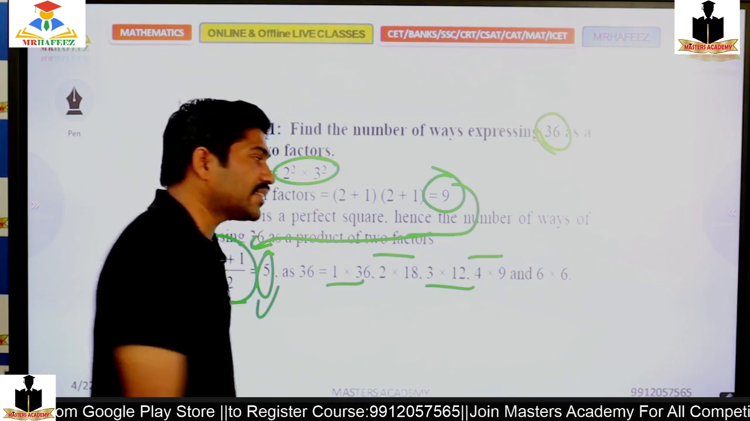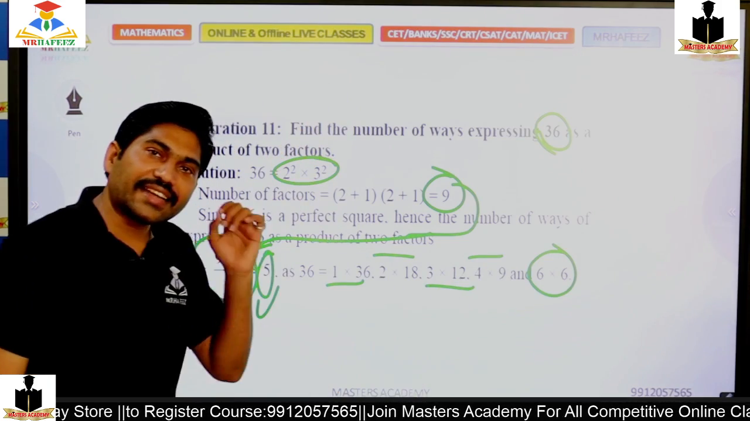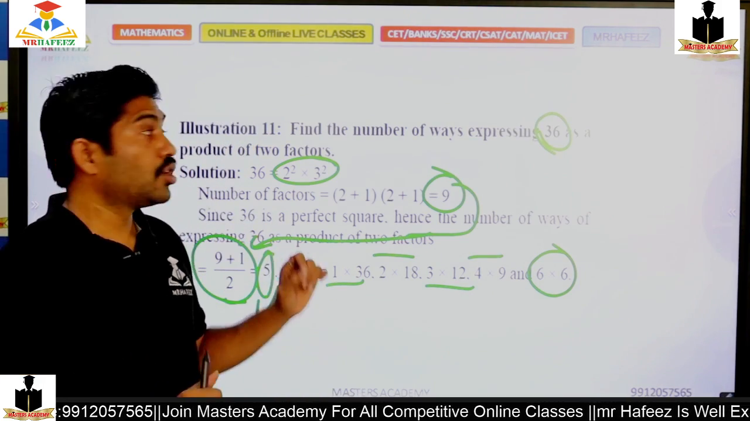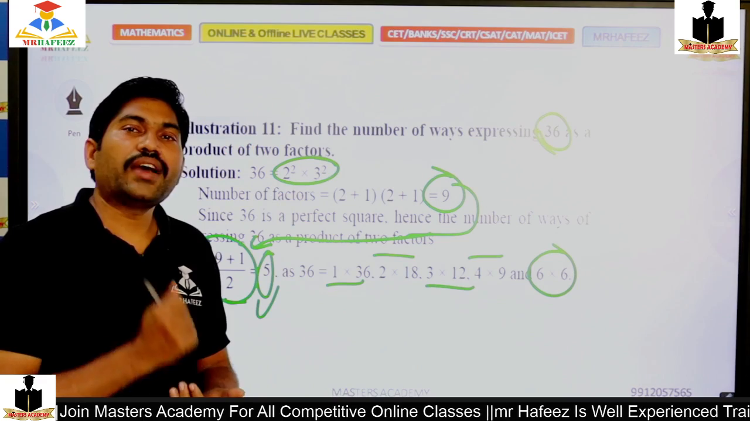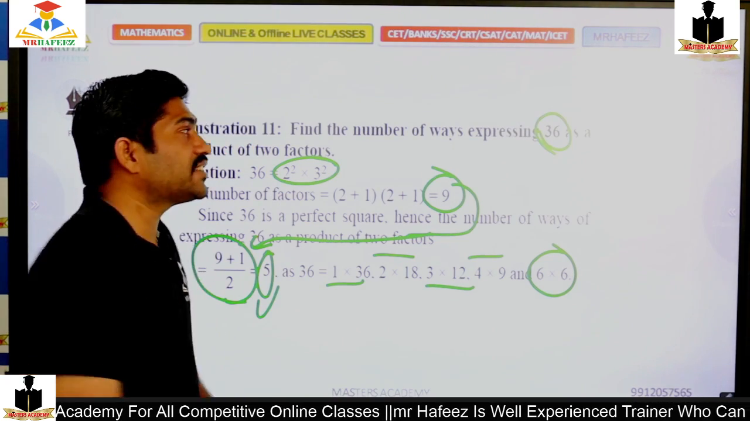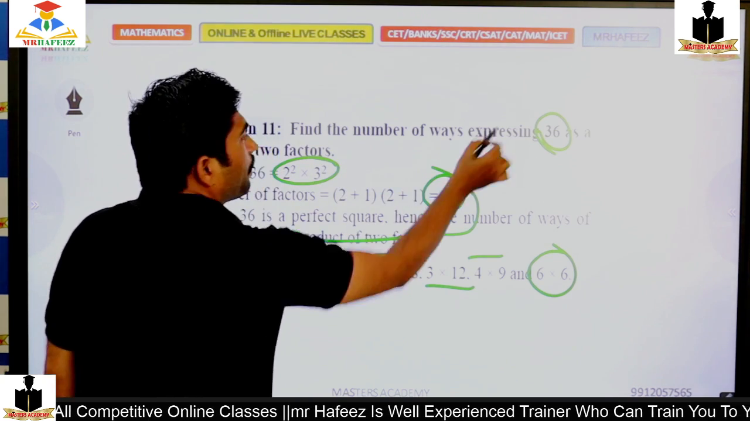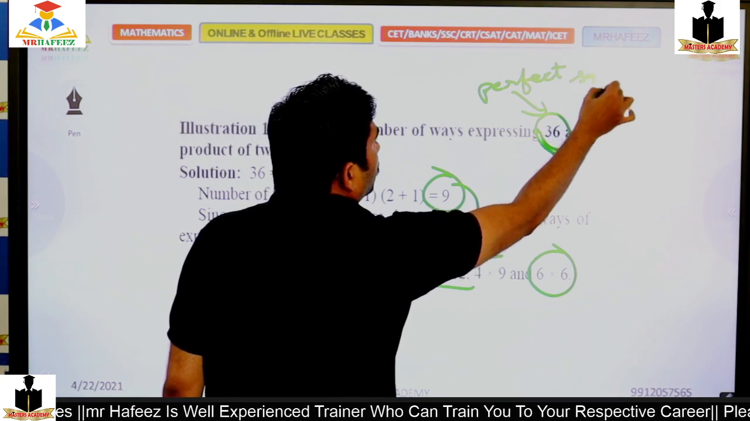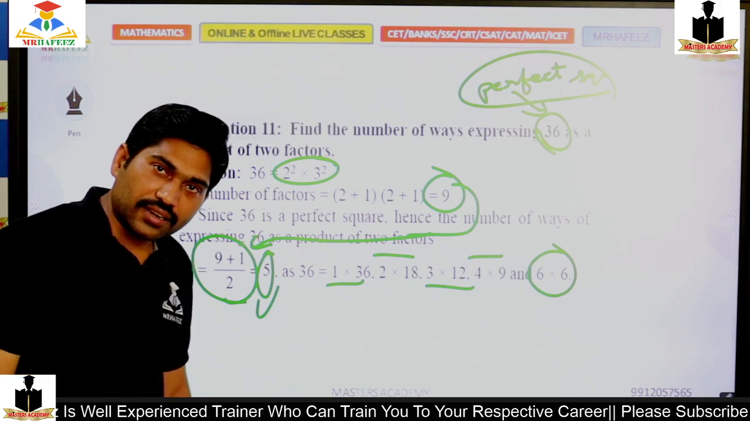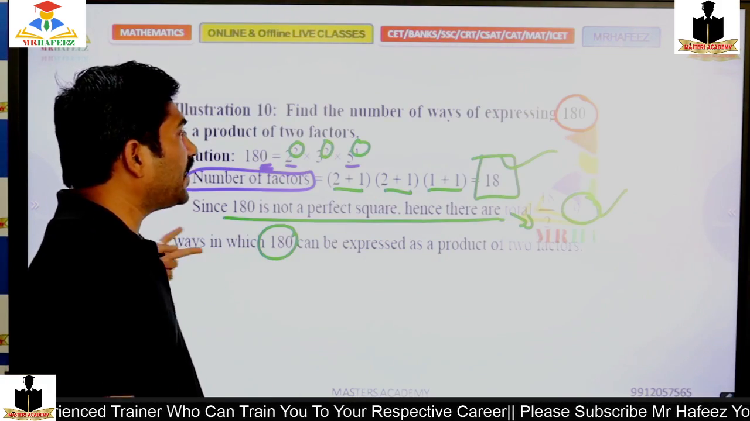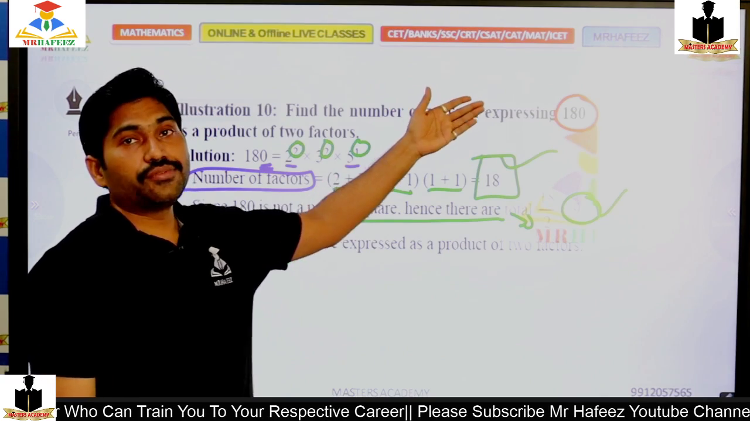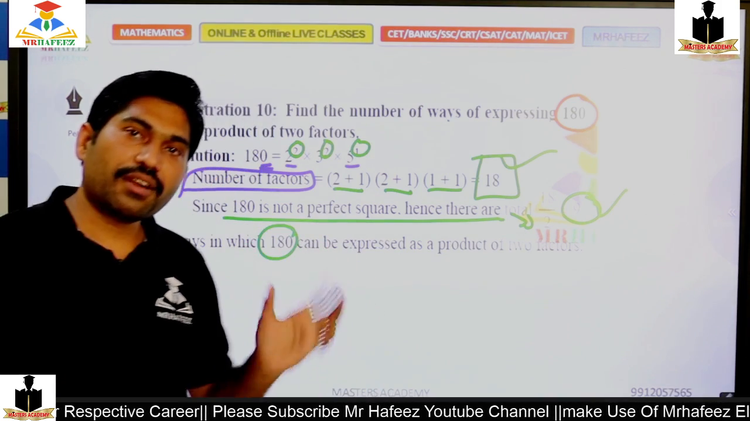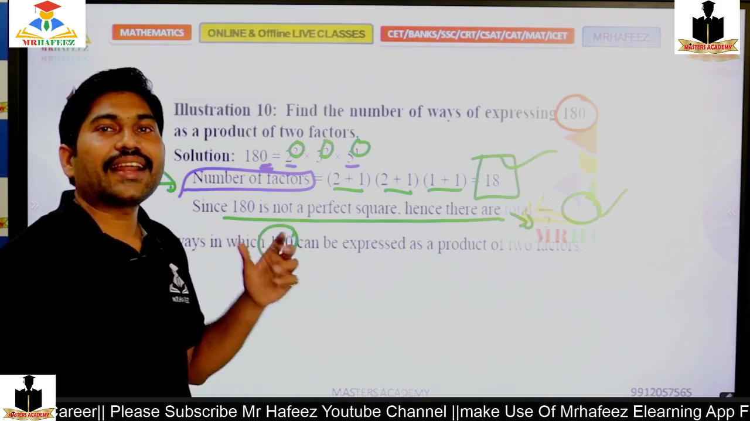So I should consider the 6 times 6. That can be possible if I add 1 to the number of factors. So I should add 1 if it is a perfect square. If not, it is not necessary. In the earlier case, 180 is not a perfect square. That's why I found only the number of factors divided by 2, then I got the number of ways.